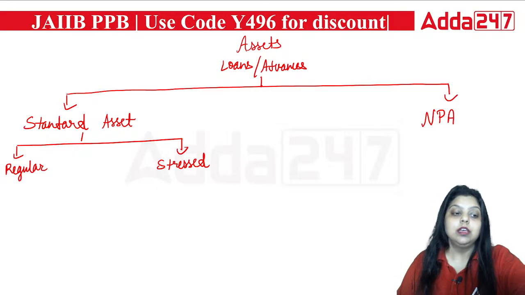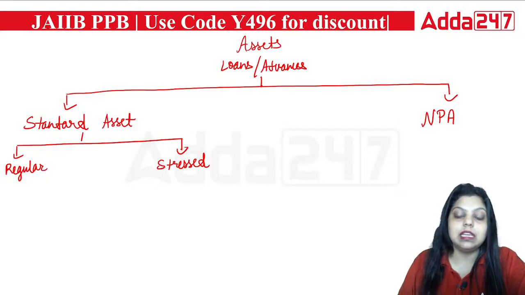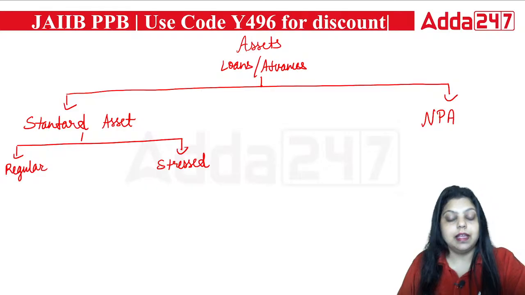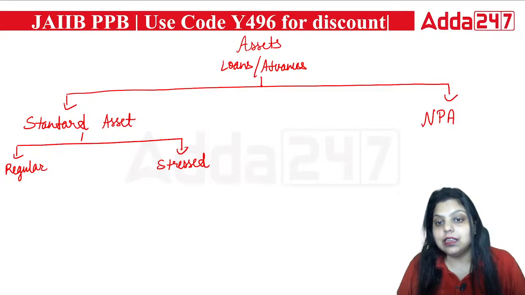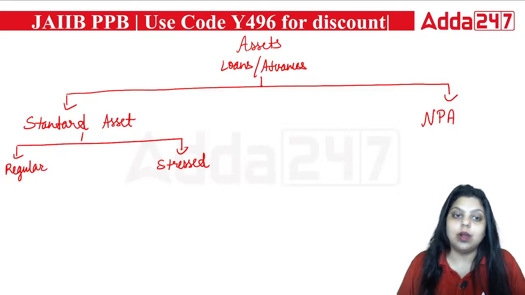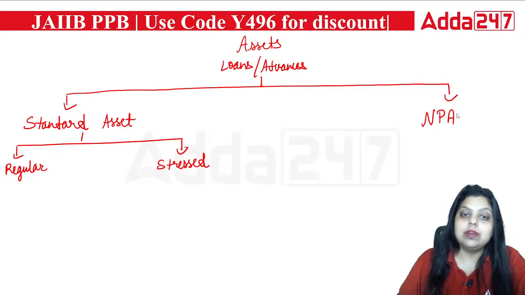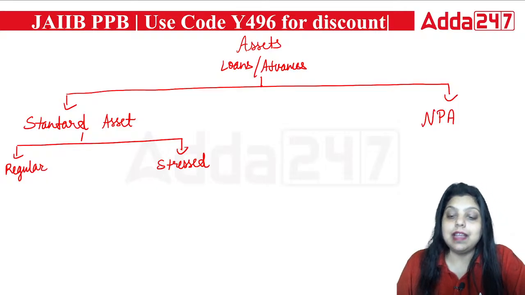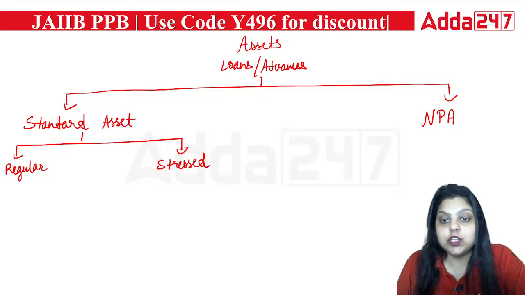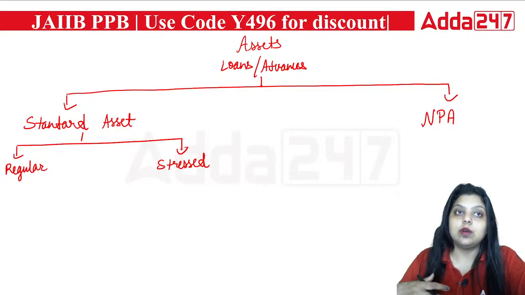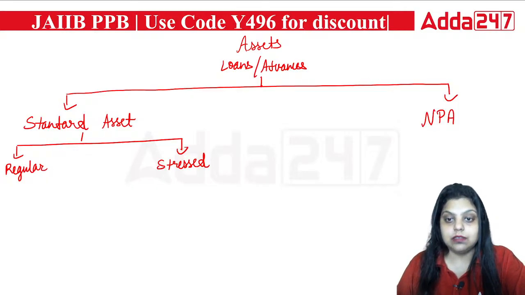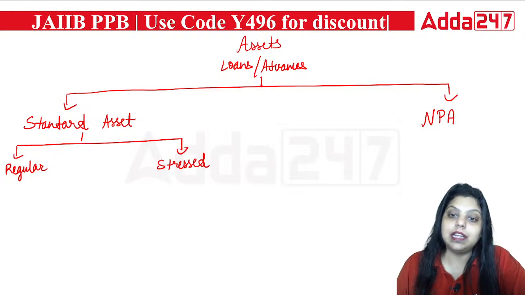Regular assets means those assets which keep generating income for the bank. Regularly the customer is paying the installment of a loan, and regularly the bank is earning a certain amount of money in the form of interest on the loan. That is called a regular asset of a bank. Now, a stressed asset is actually called a special mention account. The stressed asset covers the special mention accounts, and special mention accounts are a kind of early identification of bad debts.